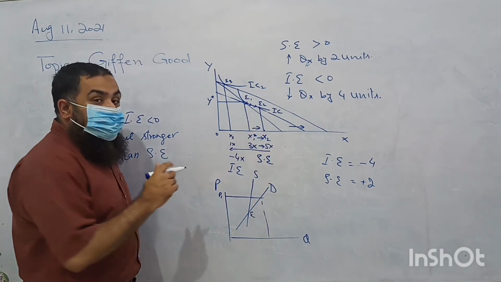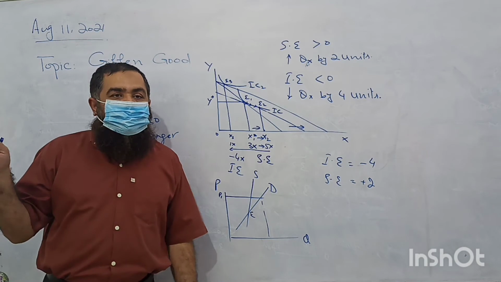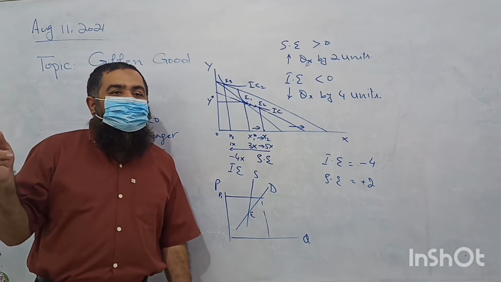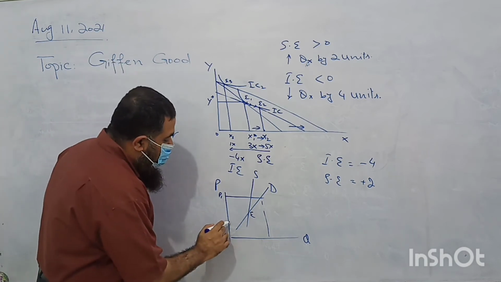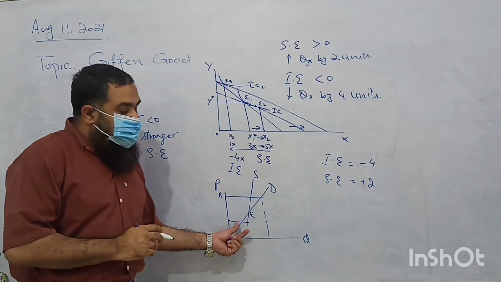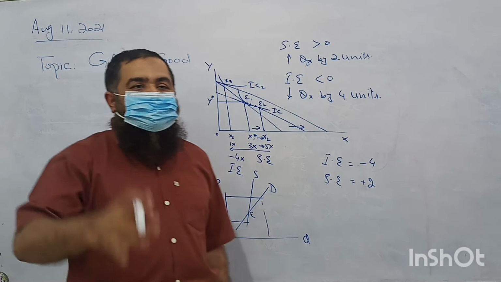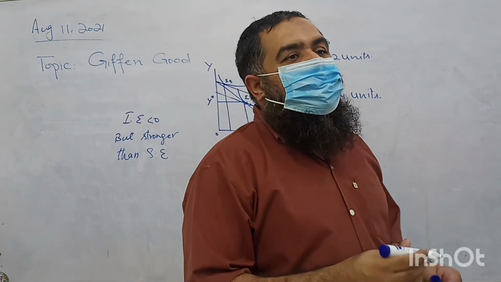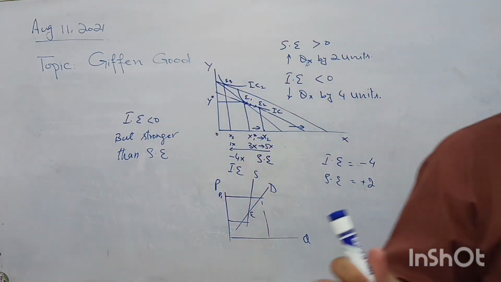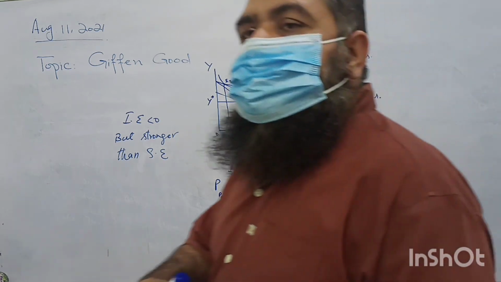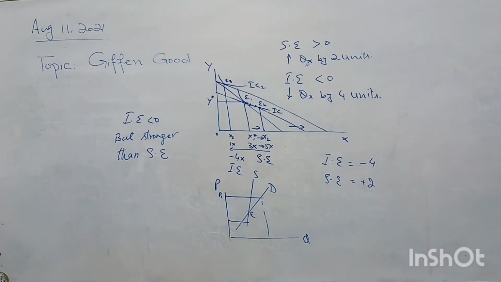And when price is below equilibrium in case of normal demand, we find there is going to be shortage. But here what is happening? We are finding a surplus, supply is more than demand. So in case of surplus, its price will be further falling. So once a Giffen good market is away from its equilibrium, it does not come back.